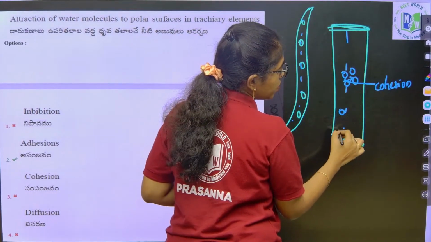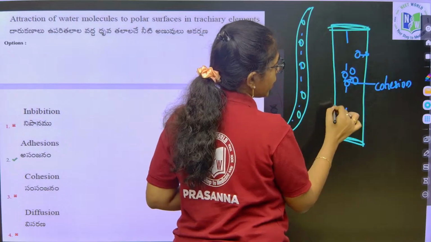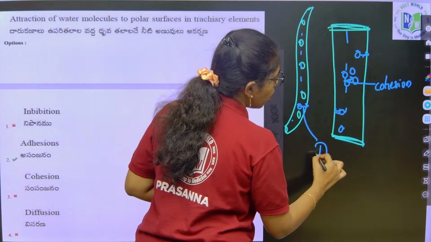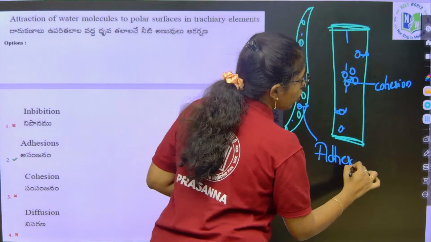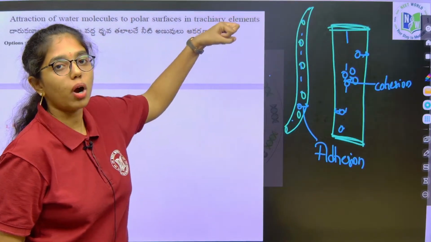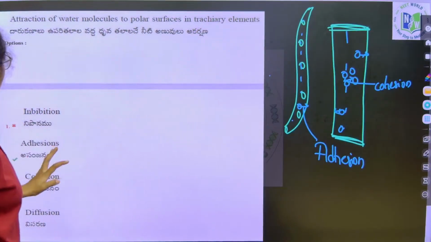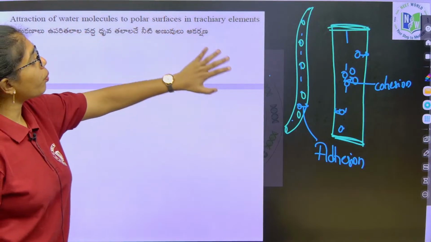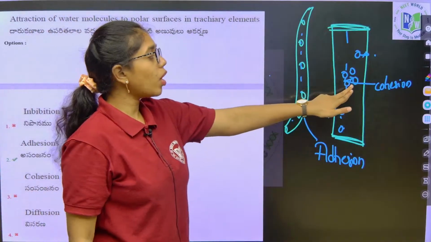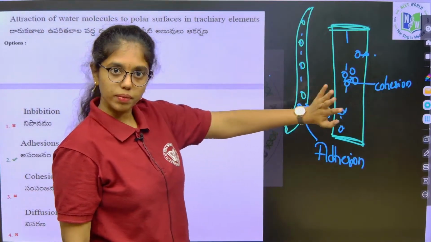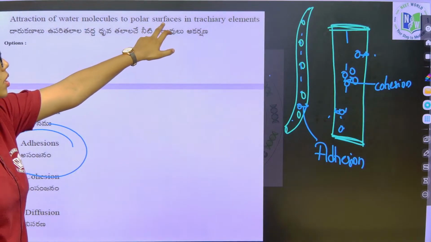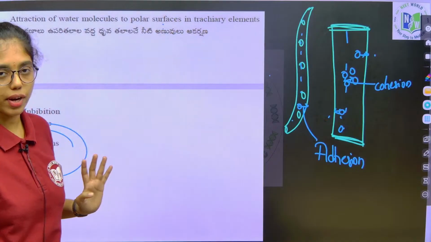Whereas, the attraction between the water molecules and the tracheary elements is called adhesion. Cohesion and adhesion are the forces united to pull the water above. So, attraction of water molecules to polar surfaces of tracheary elements is adhesion. In between water molecules only, it is cohesion. Clear? The answer should be adhesion, as it is the force in between polar molecules and tracheary elements.